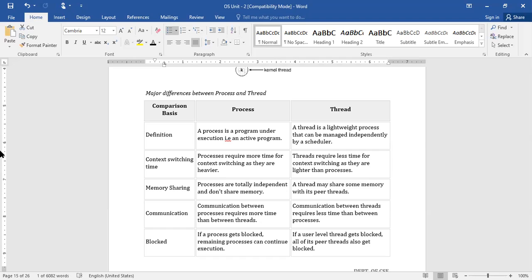Okay. So processes are totally independent and do not share memory. Don't get confused between this and the shared memory concept, right? Here each and every process is executed independently, so it need not share its memory with any other. Whereas shared memory is a common place which can be used by all the processes.